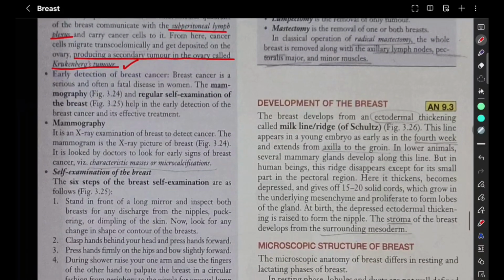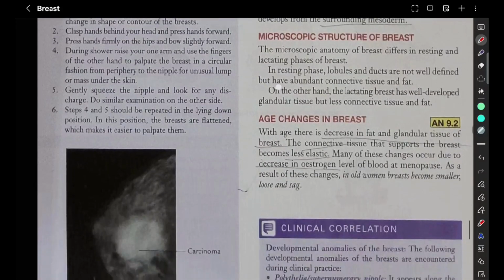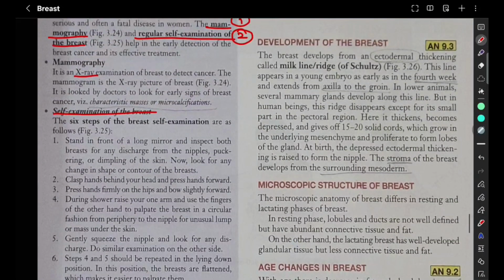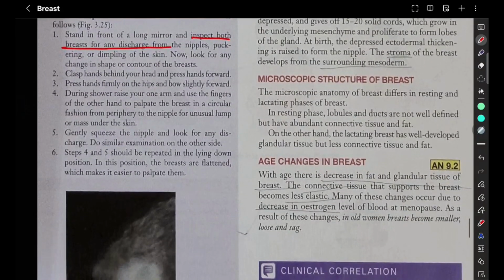Okay. So early detection of breast cancer is important, as it is serious and fatal in women. Mammography and self-examination can be done. So these two are the early detection. One is mammography, another one is self-examination. Mammography is nothing but an X-ray examination in order to detect breast cancer. Self-examination can be done by the person themselves. They can stand in front of the mirror and inspect both breasts for any discharge from the nipple. If there is any discharge, obviously they have to consult a doctor.